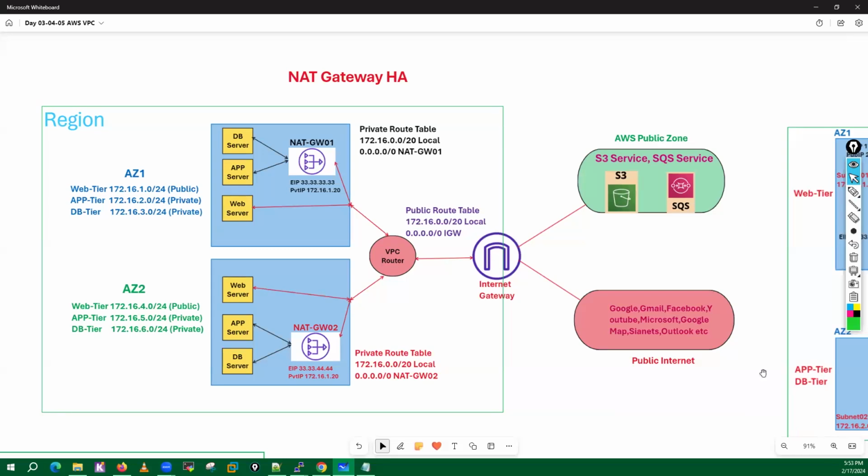Now guys, you can see I have deployed this NAT gateway into one of the AZs, right? On this availability zone, let's suppose this availability zone went down. What will happen? Can these two servers communicate with the internet if the availability zone where I have the NAT gateway goes down? They cannot communicate. Then what is the solution? We can deploy one more NAT gateway here. How can we achieve this high availability? Let's go and do that.